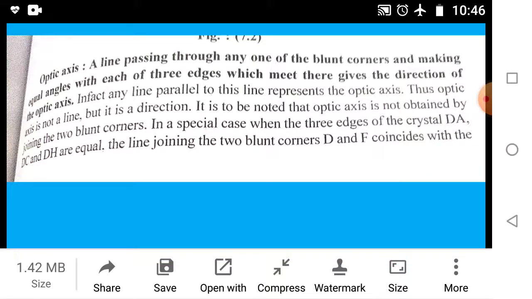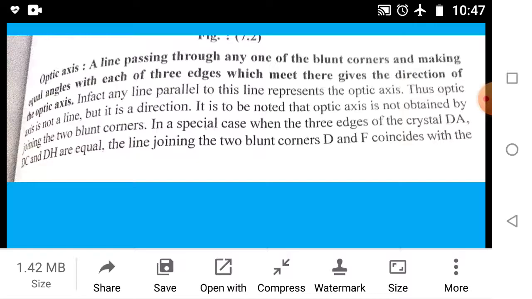What is the optic axis in a calcite crystal? The optic axis is the line passing through any one of the blunt corners and making equal angles with each of the 3 edges which meet there; this gives the direction of the optic axis. In fact, any line parallel to this line represents the optic axis. Thus, the optic axis is not a line but a direction. It is to be noted that the optic axis is not obtained by joining the two blunt corners.